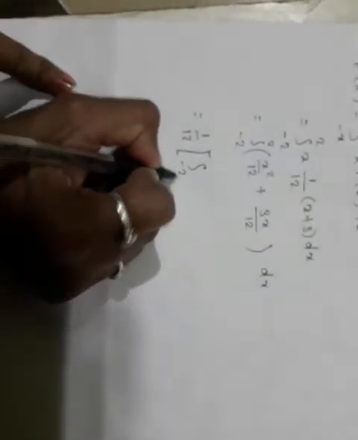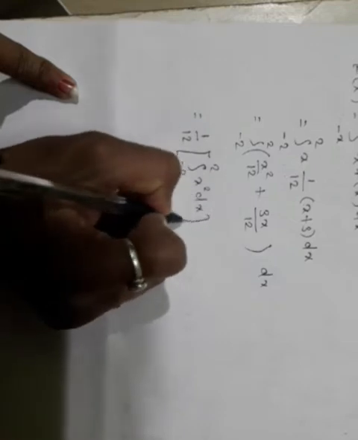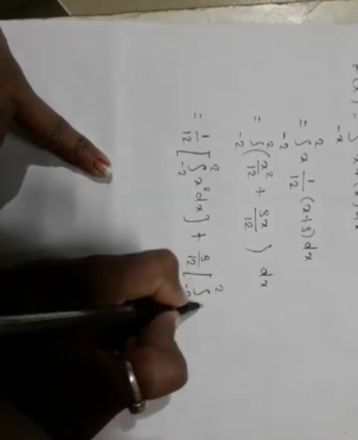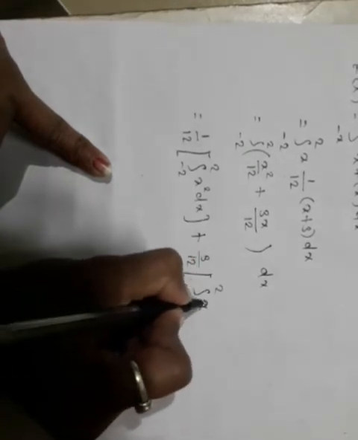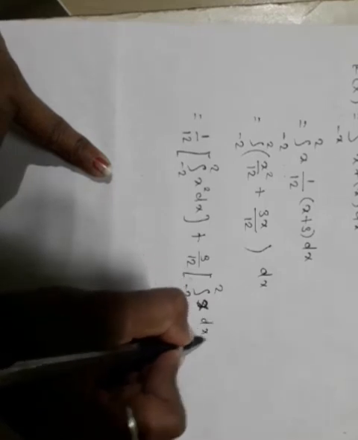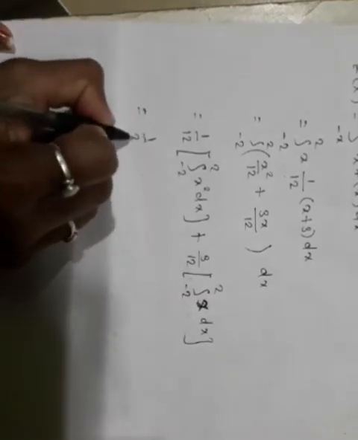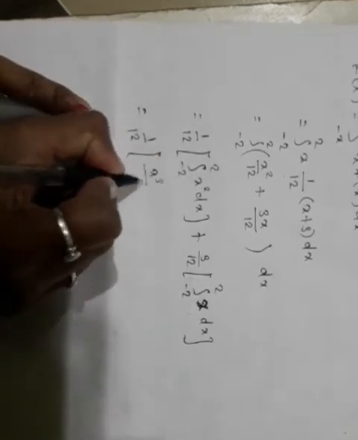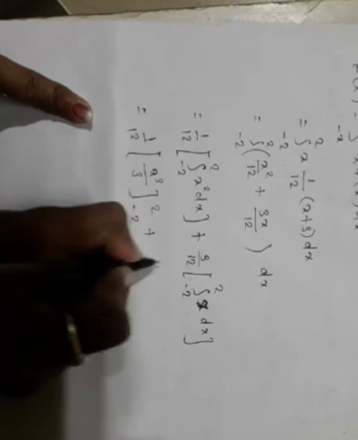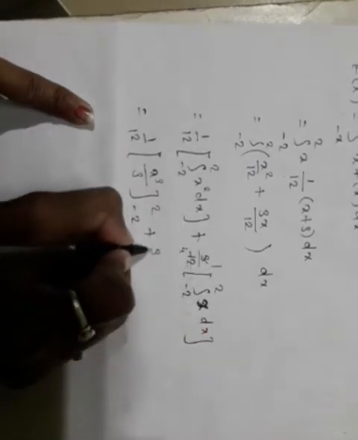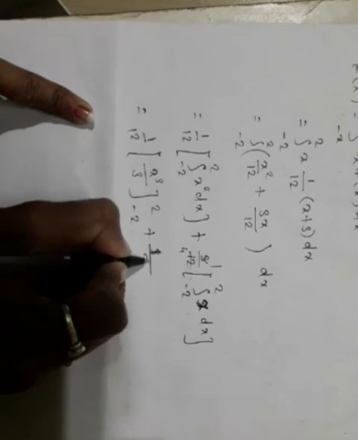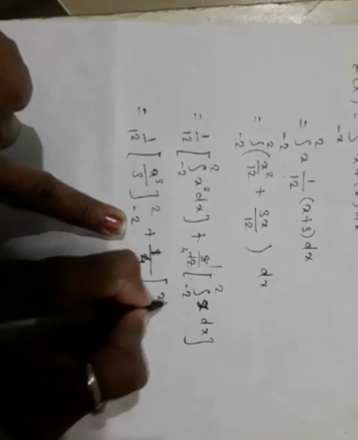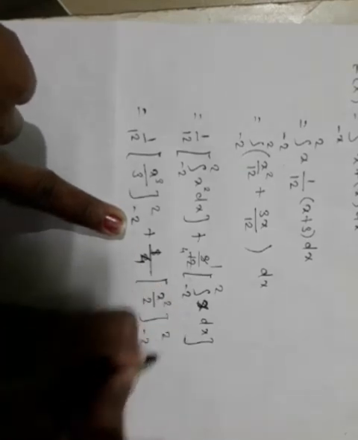separate the integration minus 2 to 2 x square dx plus 3 by 12 integration minus 2 to 2, x with 3 taken outside, dx. 1 by 12, the integration of x square is x cube by 3, from minus 2 to 2, plus 3 by 12, that is 1 by 4. Integration of x is x square by 2, from minus 2 to 2.